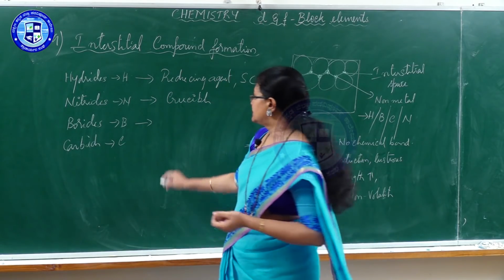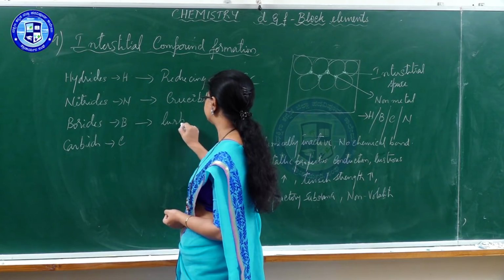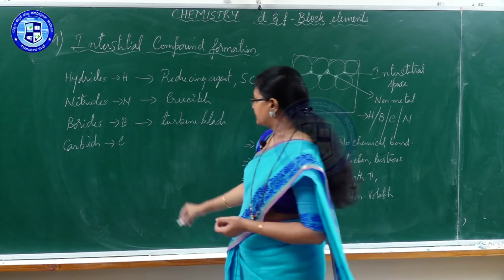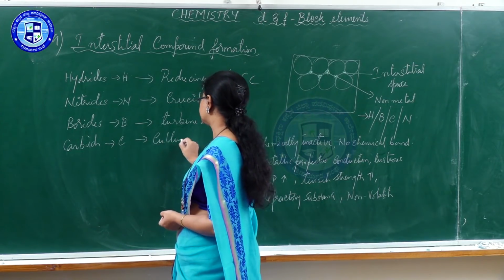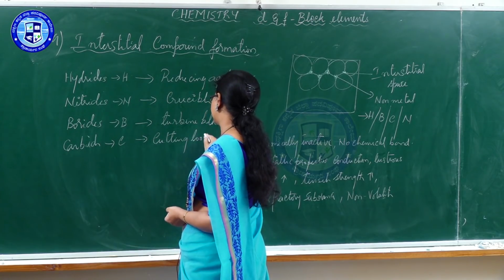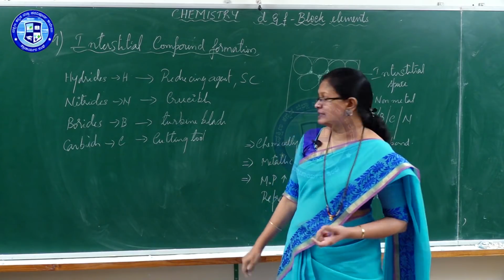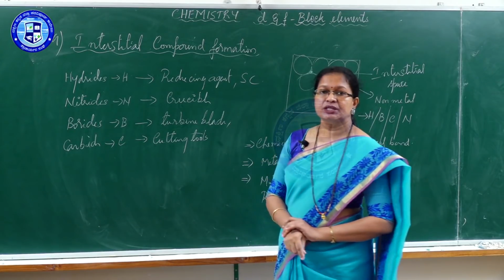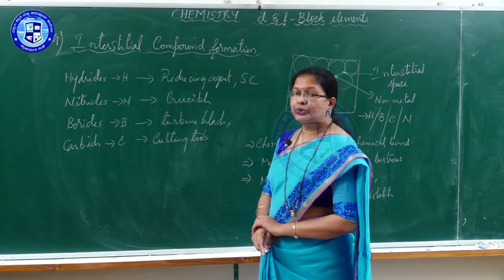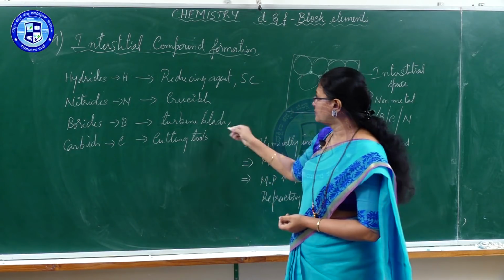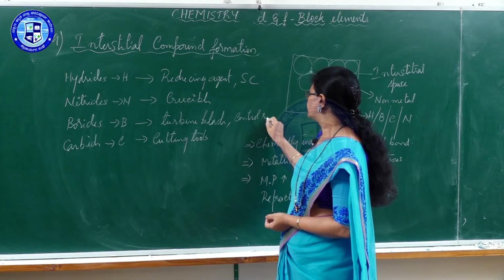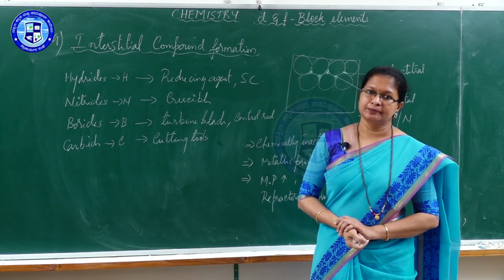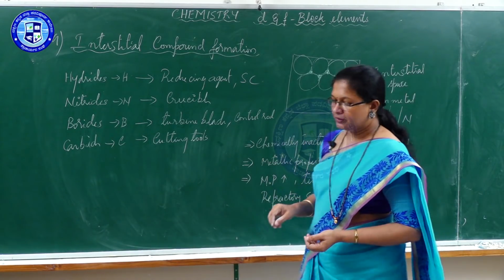Then borides are used in turbine blades. And carbides are used in cutting tools. They turn out to be hard, or their tensile strength increases, so that they can be used in high speed cutting tools. Borides are even used in the control rods of nuclear reactors. Those are some of the uses of these interstitial compounds. That is regarding interstitial compounds, the 9th property.